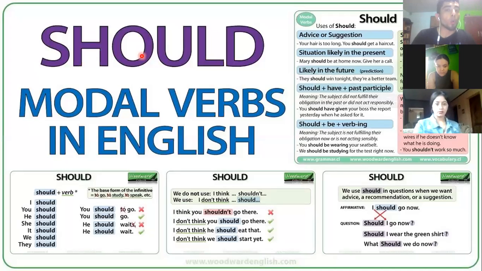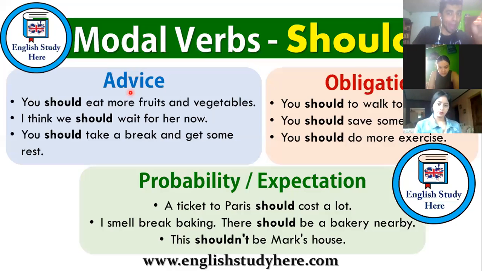Well, one more time, people. The modal verbs in English. First, we're going to start with the modal verb of should. Okay, should. What is should basically? It is used for advice, obligations, and probability and expectation. Okay, you can read here the examples.